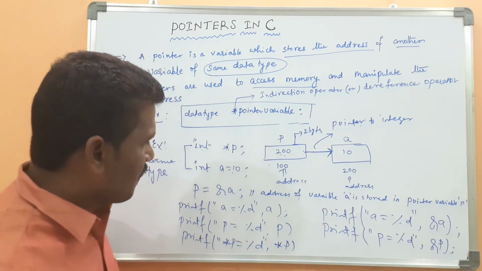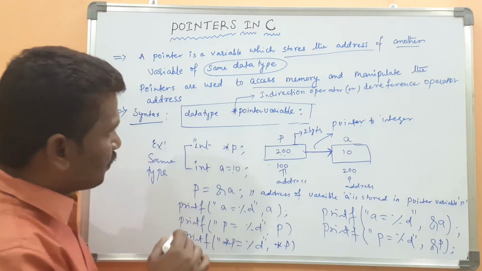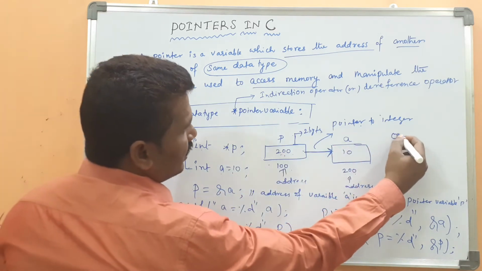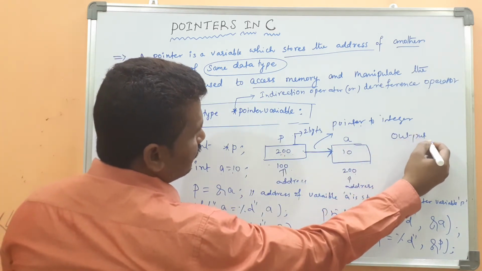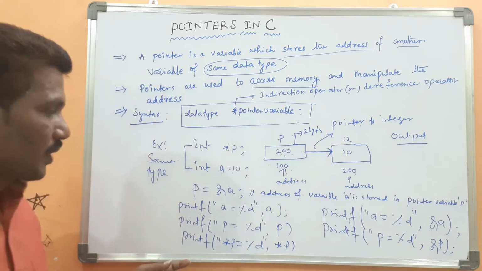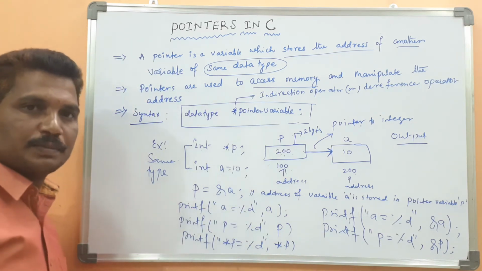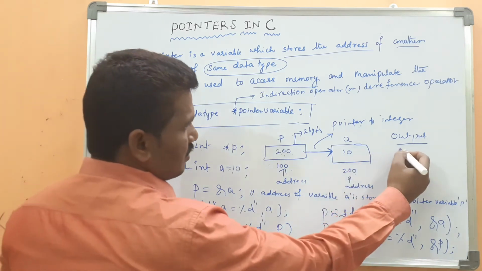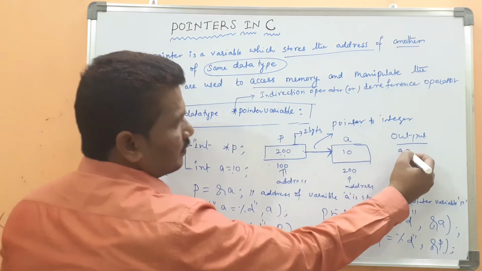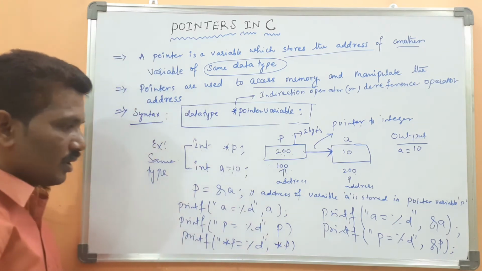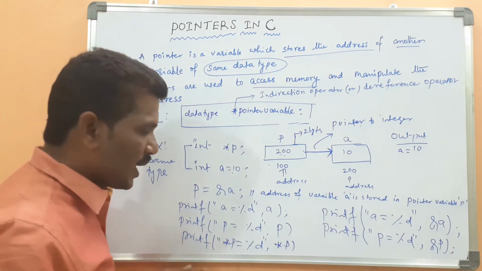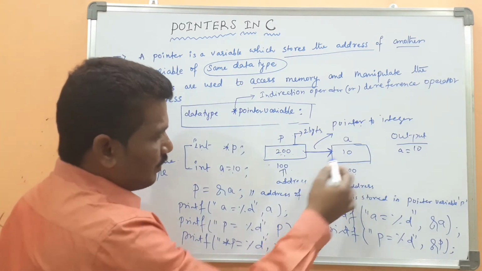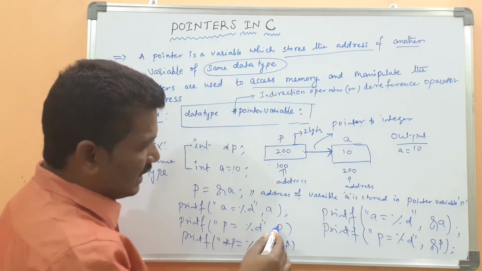Got my point? Then what is the output we get from these statements? A value should be what? What is the A value? Yeah, 10. Then p. A equals 10. p equal %d p.